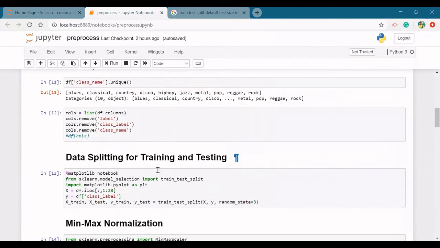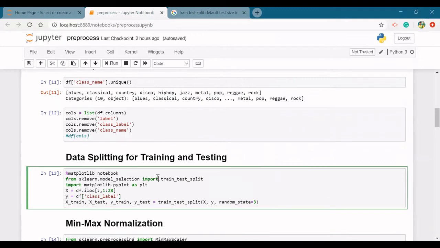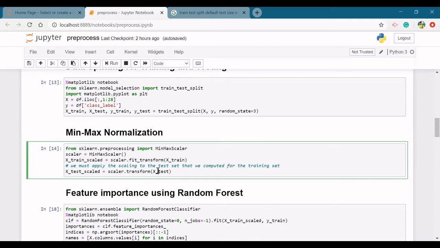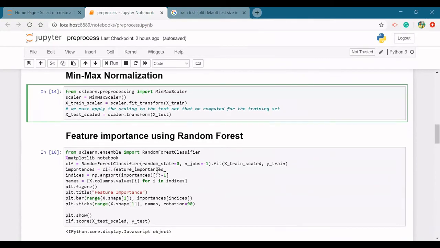After pre-processing, we have split our dataset into training and testing. We have used the default training-testing split, that is 75% for training data and 25% for testing data. Then we have normalized the data so that we can feed clean and proper data to the classifiers to improve the efficiency and accuracy. Then we have trained our model using various classifiers.